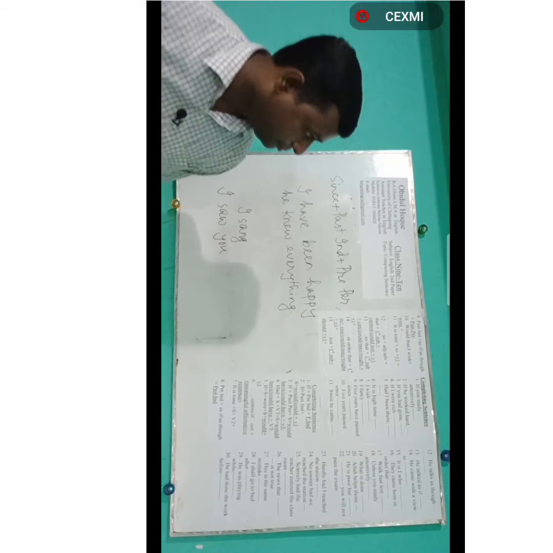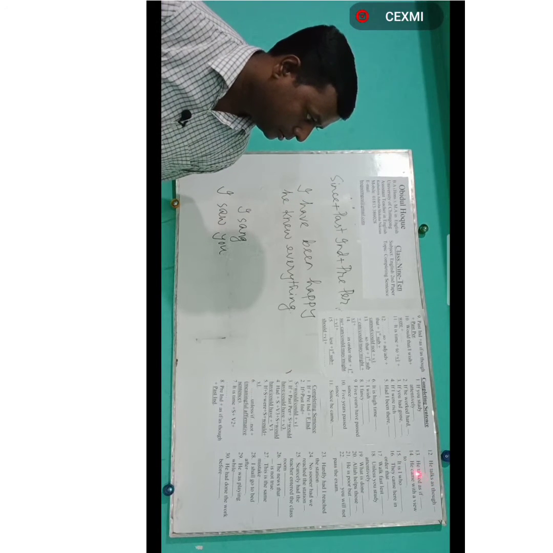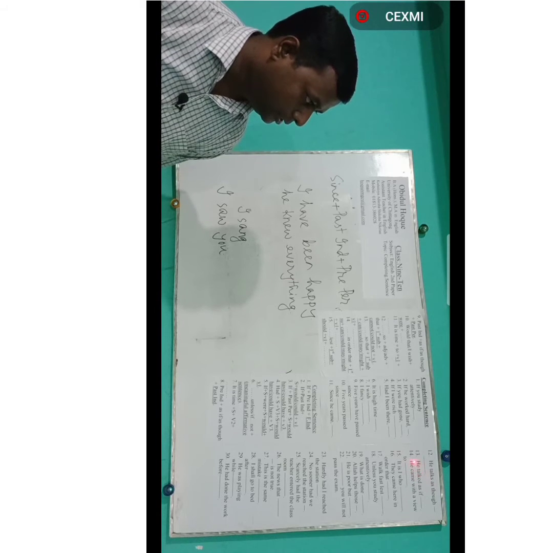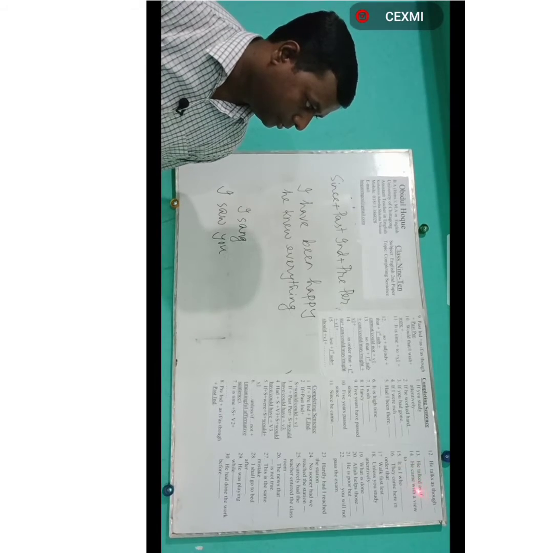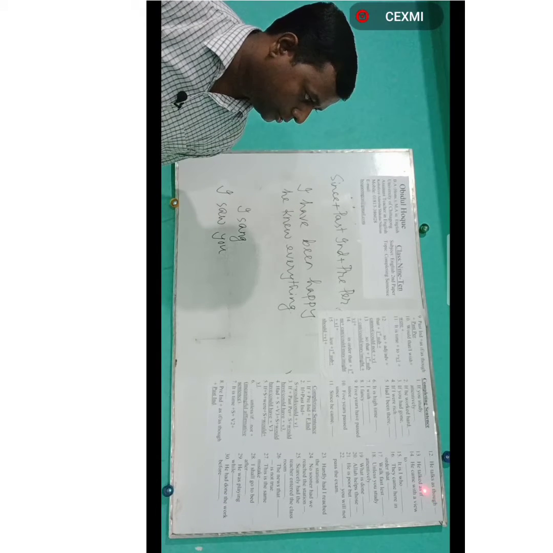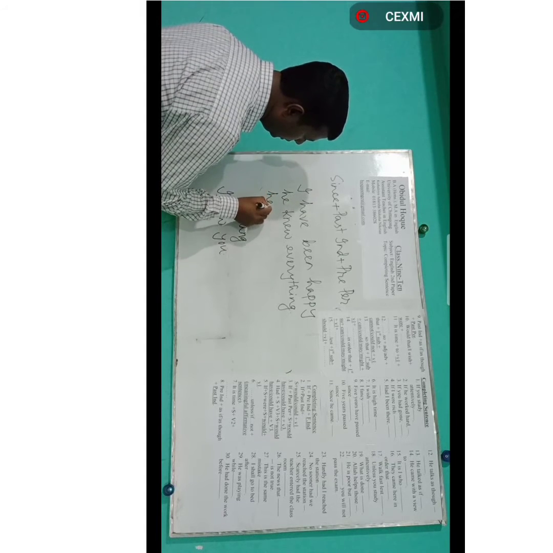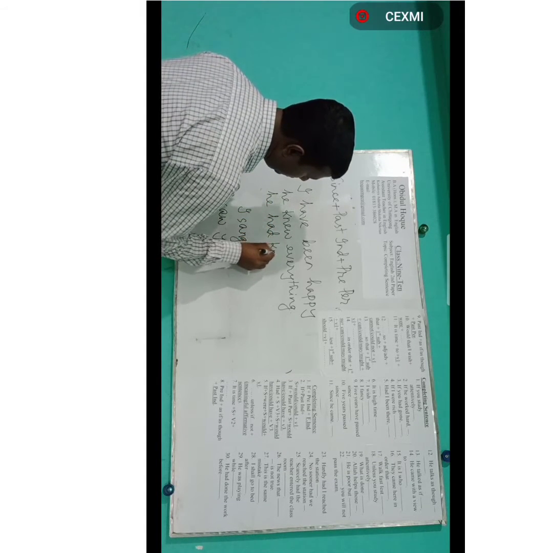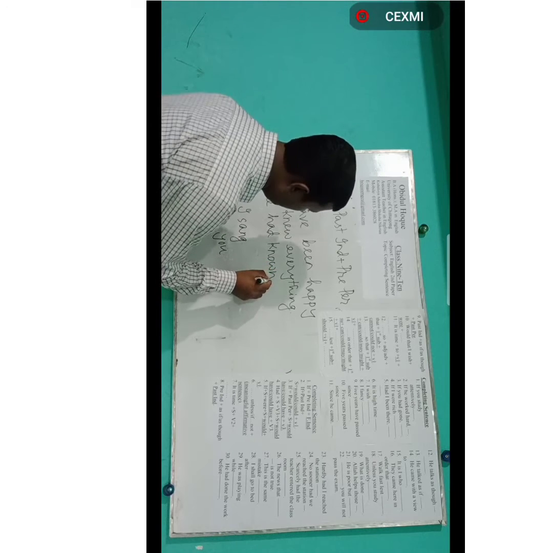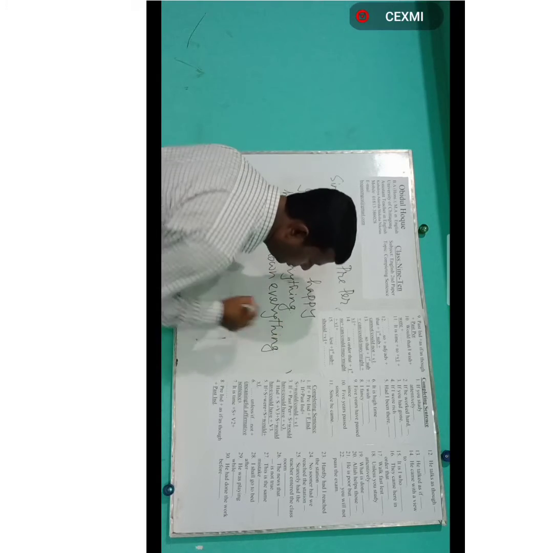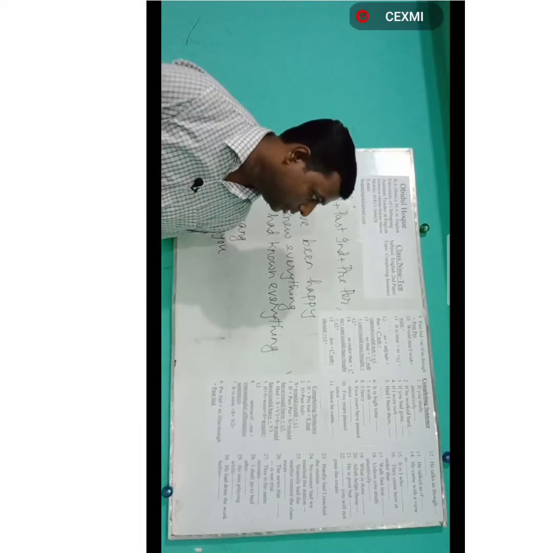Then number 13. He talks. Which tense is he talks? Talk is the first form of the verb, so it is present indefinite tense. If there is past indefinite tense before as if or as though, the correct tense to follow after it is past perfect tense. He talked as if he had known everything. Or you can say that he had been mad, or he had been a poet, or he had been a singer.